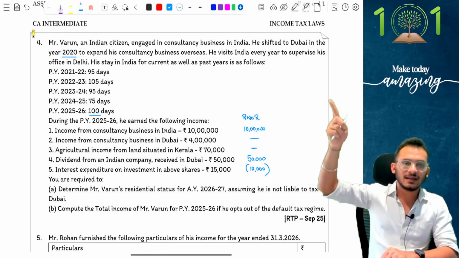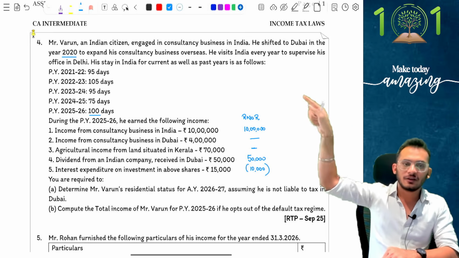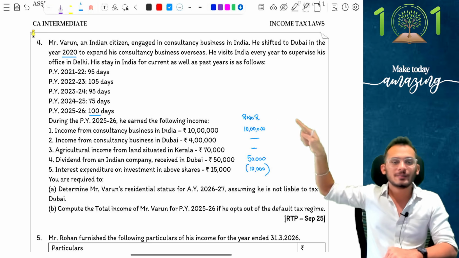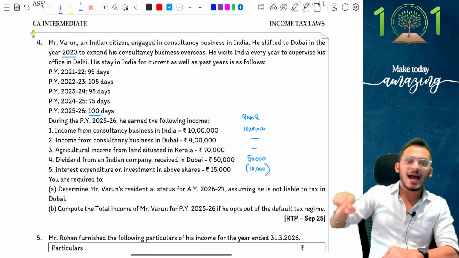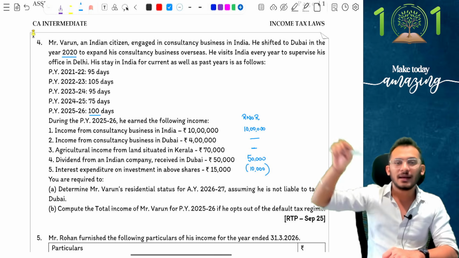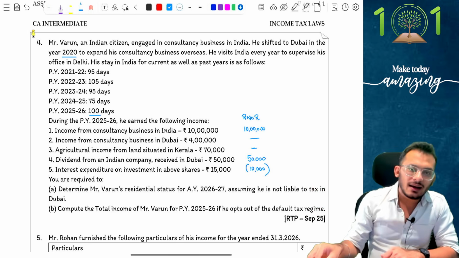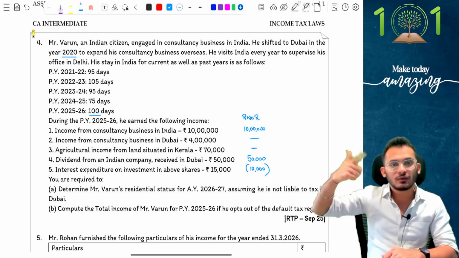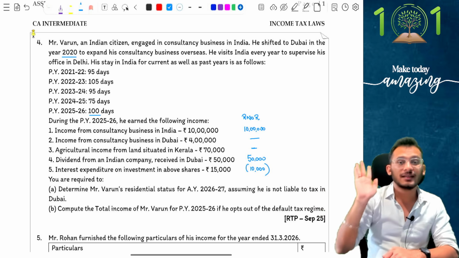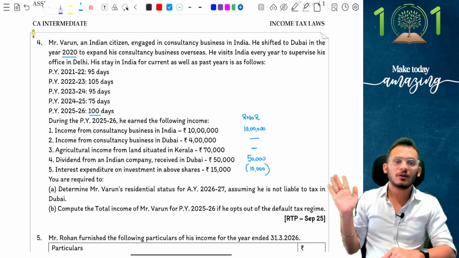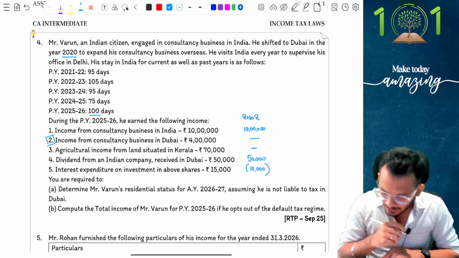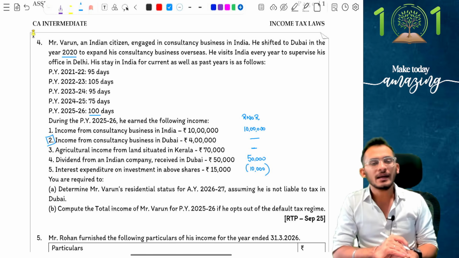If you notice, the first line says he had his profession set up in India and then he went to Dubai to expand his consultancy business, which means technically this person had set up the profession in India and has gone somewhere else to earn the income. By that logic, you can say an RNOR who is going outside India, earning income from outside India, from a profession set up in India, will still be taxable for an RNOR. And by that logic, I can say this income can become taxable.